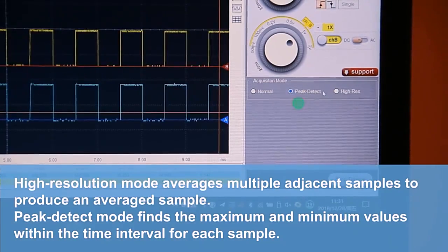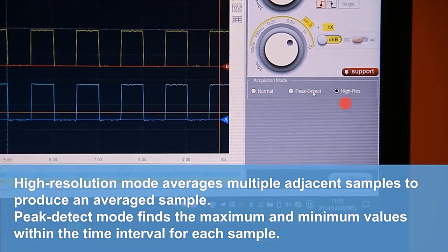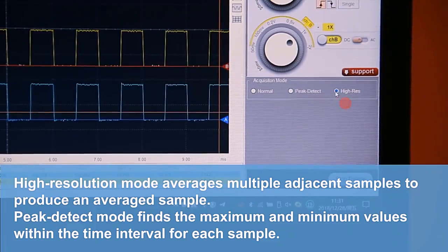High resolution mode averages multiple adjacent sampling states to produce an averaged sample. Peak detect mode finds the peaks.